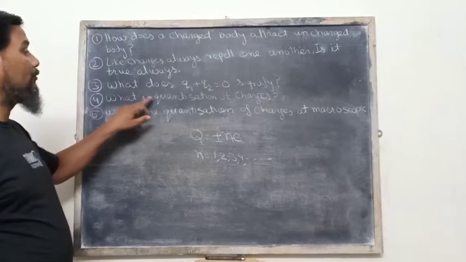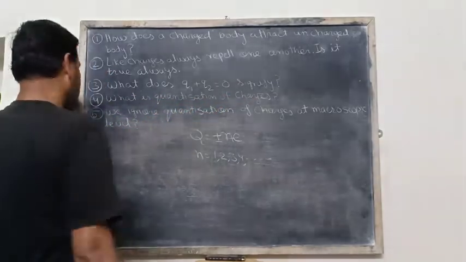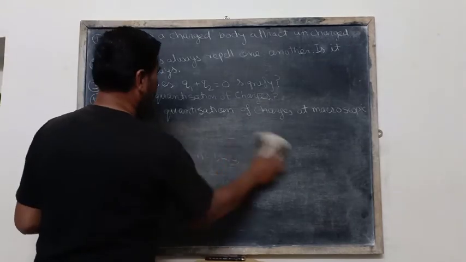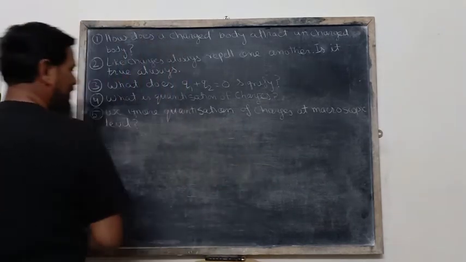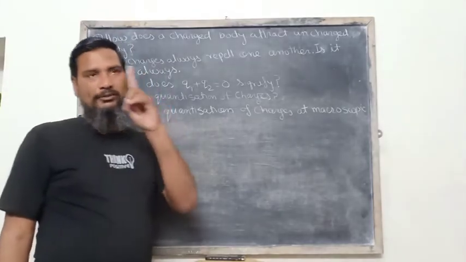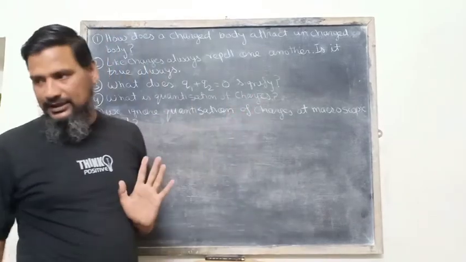This is called quantization of charges. And the next question is question number 5. We ignore the quantization of charges at macroscopic level. Macroscopic level means 1 coulomb, 2 coulomb, 3 coulomb, 4 coulomb charges.